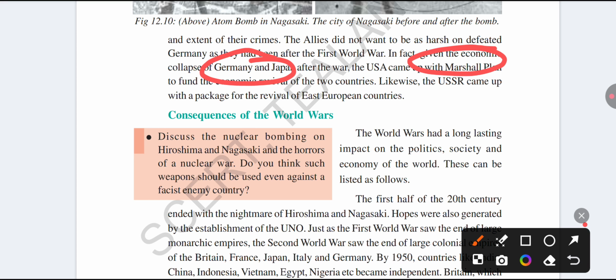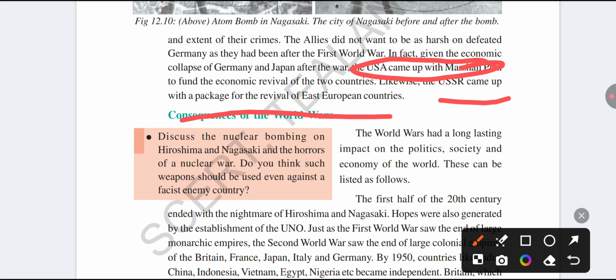The USA came up with a new plan, named the Marshall Plan. According to the Marshall Plan, the USA provided funds to Germany and Japan. Which country came up with the Marshall Plan? The USA. To which countries did the USA give funds? Germany and Japan. Also, the USSR, Russia, gave economic support to East European countries.